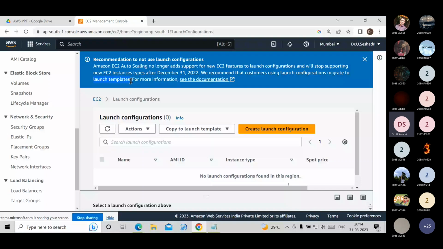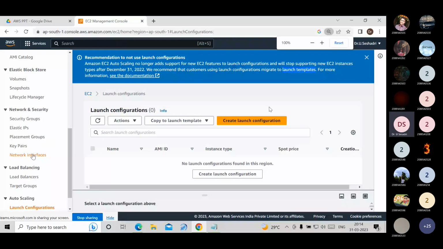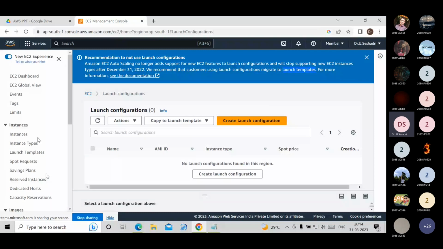That feature is available. Here in the EC2 service, under instances, the launch template option is there. Click on launch template.